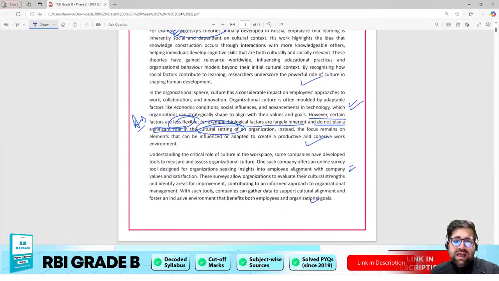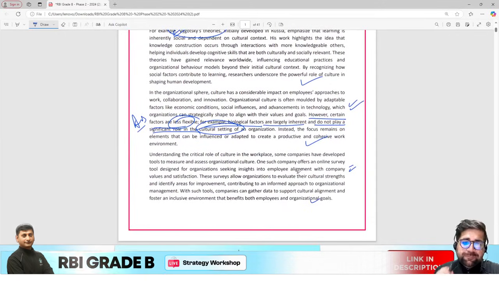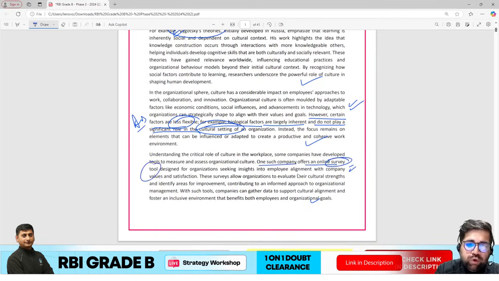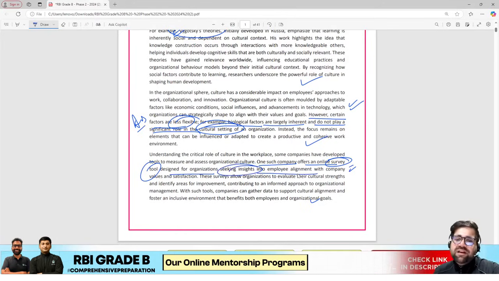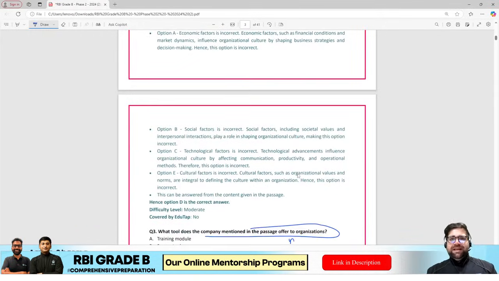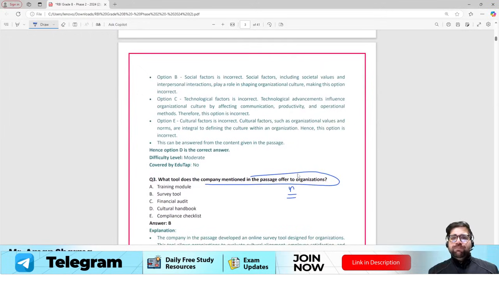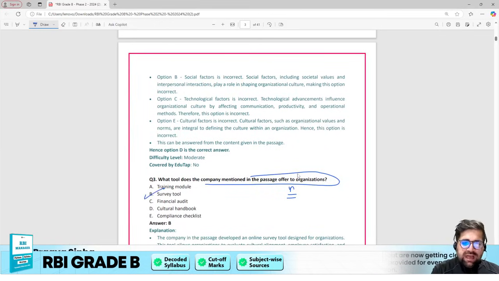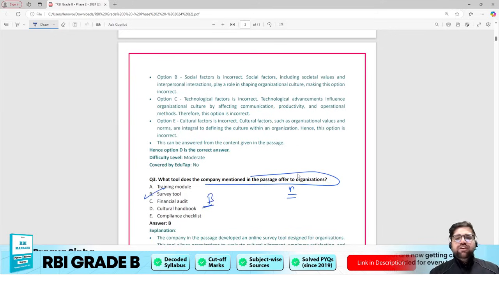The answer to this question will be survey, because it is clearly mentioned: one such company offers a survey tool designed for organizations seeking inputs from employees in alignment with the company values and satisfaction. So literally speaking, you can directly answer this question by reading the passage, but if you don't read the passage, then it will definitely be tough for you. So the answer over here will be option B, which is your survey tool.